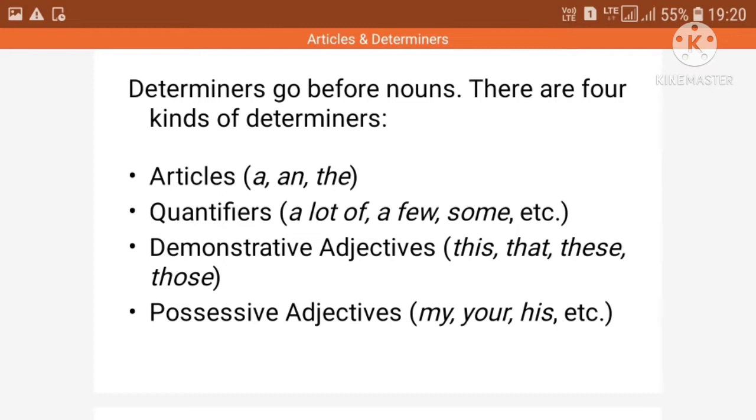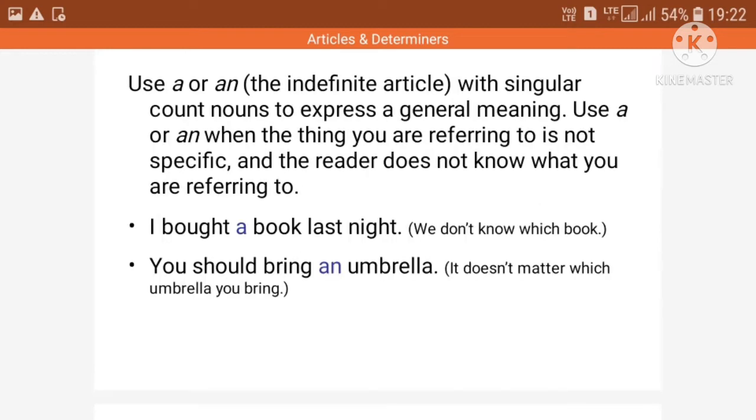Determiners are words almost like adjectives. These are quantifiers. They go before nouns in sentences. There are four kinds of determiners: articles, quantifiers, demonstrative adjectives, and possessive adjectives. You can see the list of determiners in this slide. Now, first, usage of articles. There are three articles: a and an are indefinite articles, whereas the is the definite article.